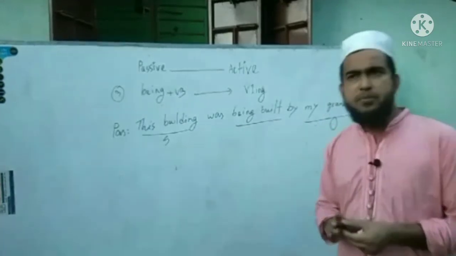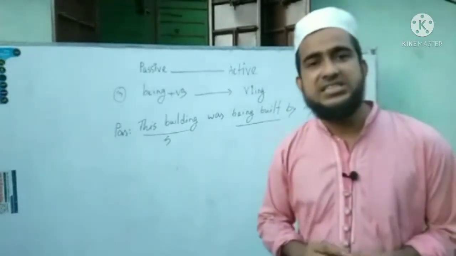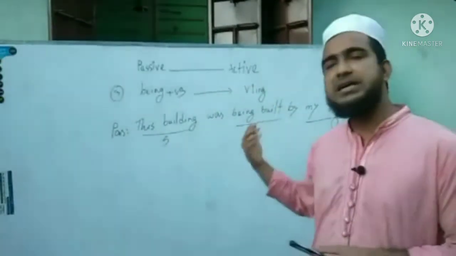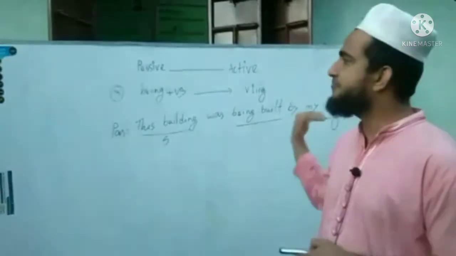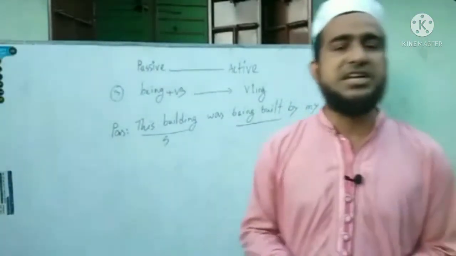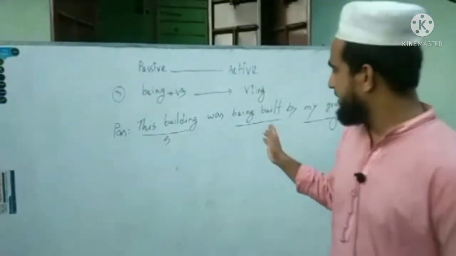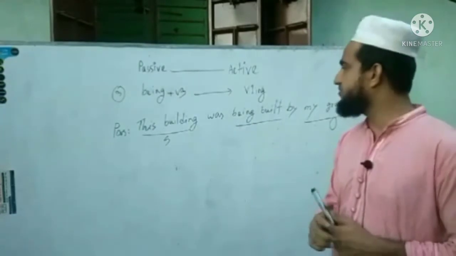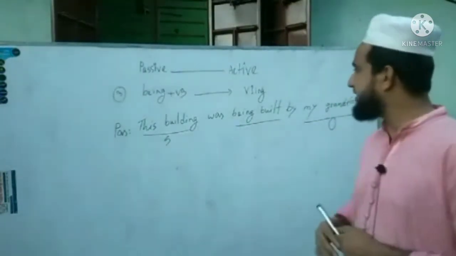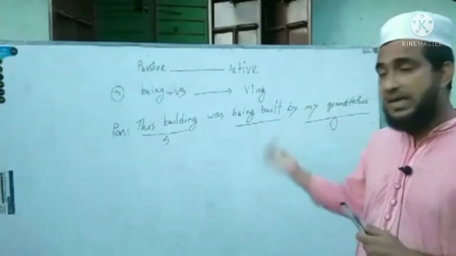One thing is very important to notice here: we cannot change the form of tenses. While transforming from passive voice into active voice and active voice into passive voice, we cannot change the tense form. This is very important. So how can we transform this from passive to active?